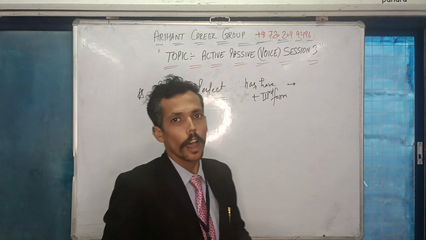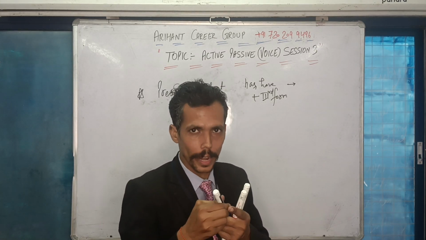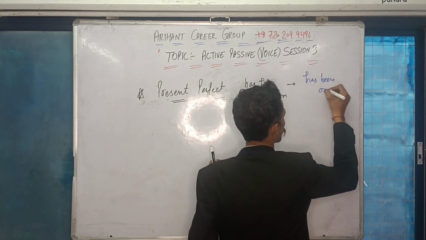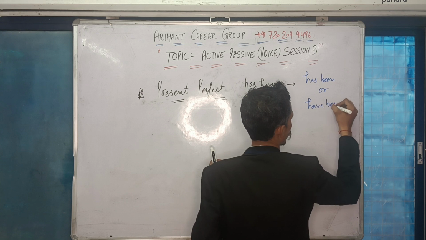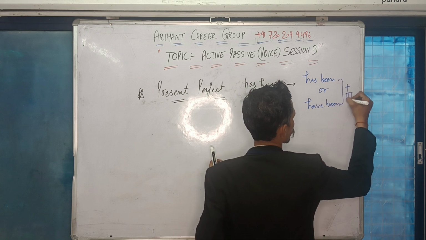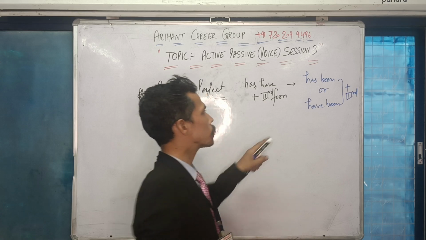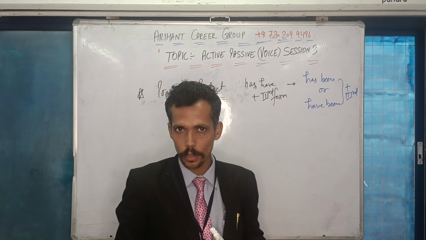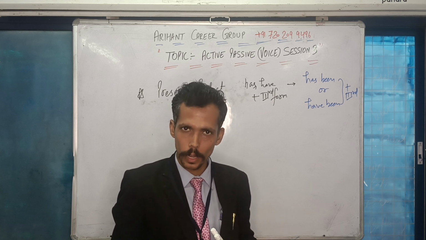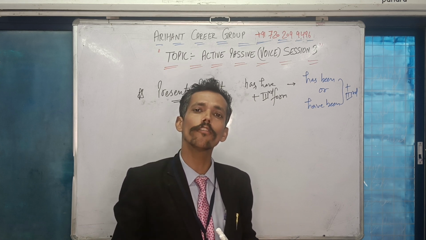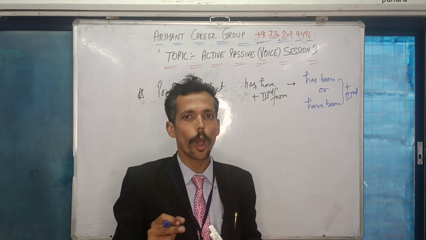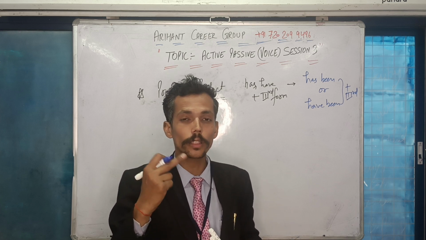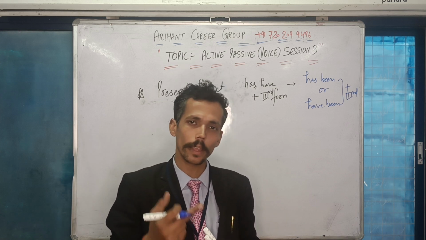Now the question is, how will you answer such words in an answer? You will be using either has been or have been plus third form. Just because you are given third form in the question, that is the reason you are using been in the answer. So if you are given has or have plus third form in the question, then it becomes mandatory for you to use either has been or have been plus third form. You are already given the third form. You need not think about a verb there in the answer because you are picking the same verb.